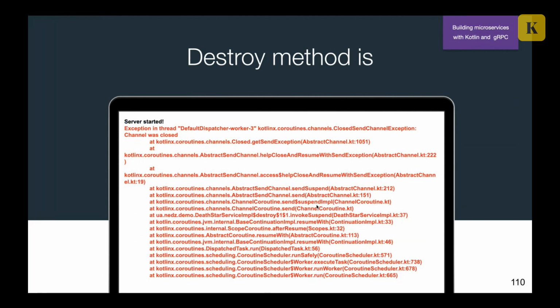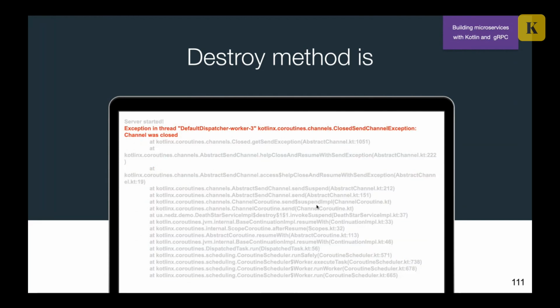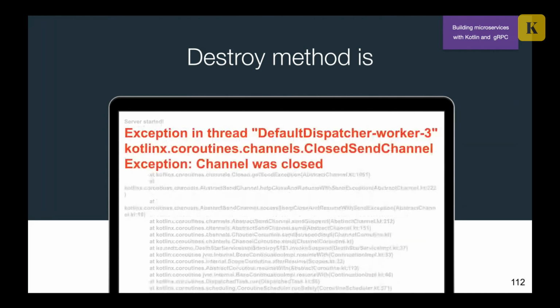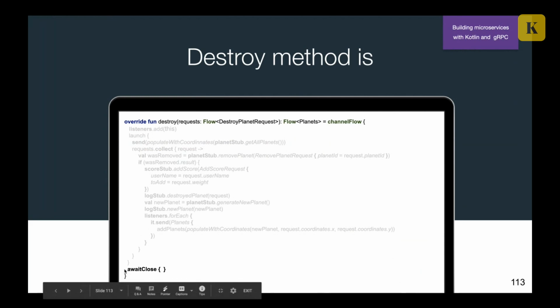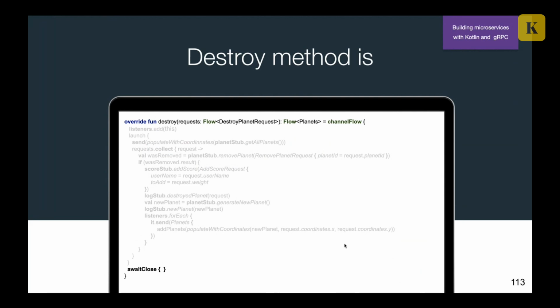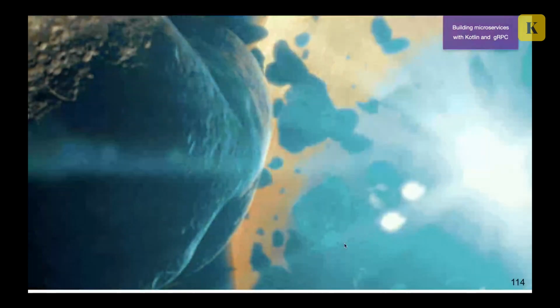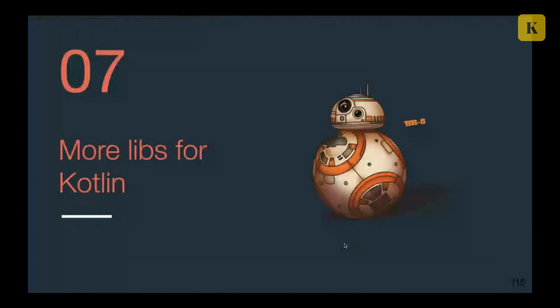I updated this, and again, I found another exception, which means that I'm trying to send to a channel which was closed. In order to avoid this, you can just call awaitClose at the end of your channelFlow, and it will work, and you can enjoy this.